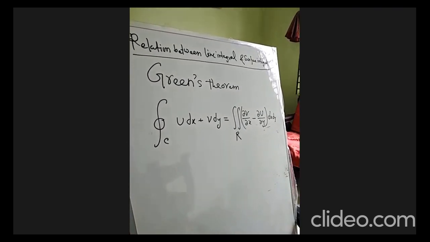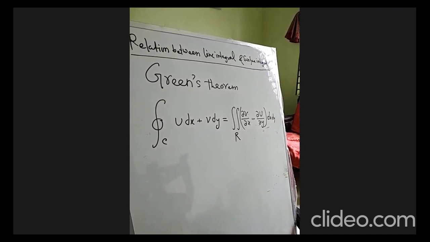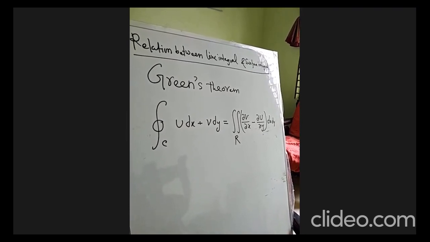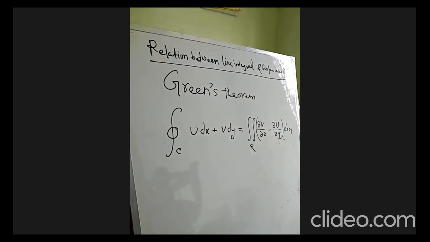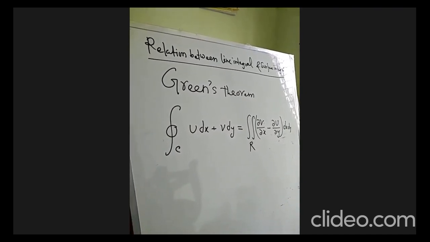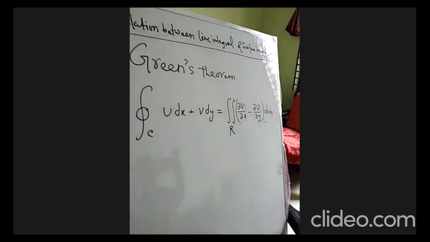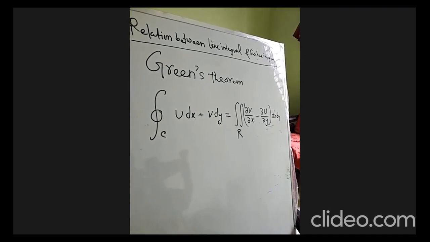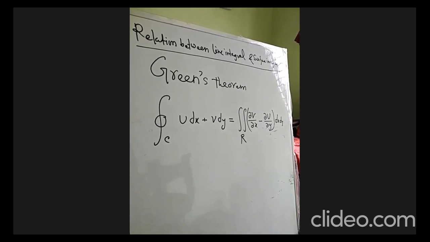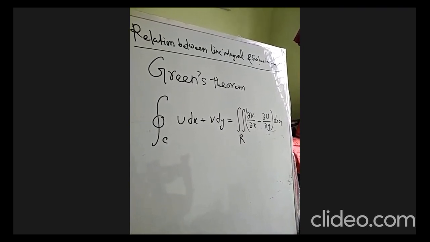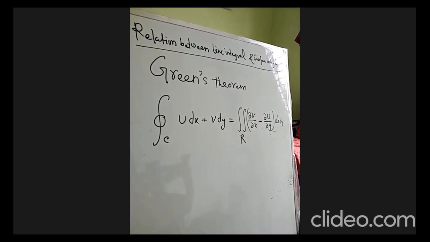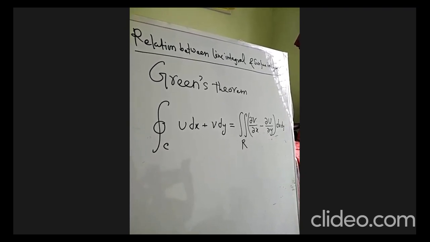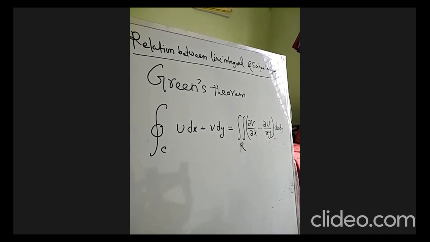For u and v, the two individual parts of the complex function f(z) represented as u plus iv, the closed line integral of u dx plus v dy equals the surface integral over the region R of the bracket: partial differentiation of v with respect to x minus partial differentiation of u with respect to y, dx dy. This is actually a double integration.